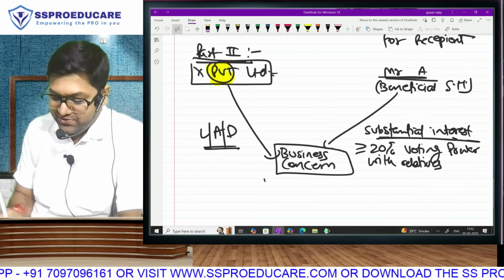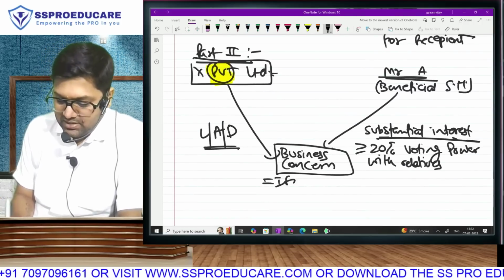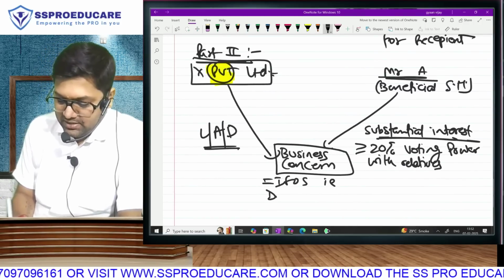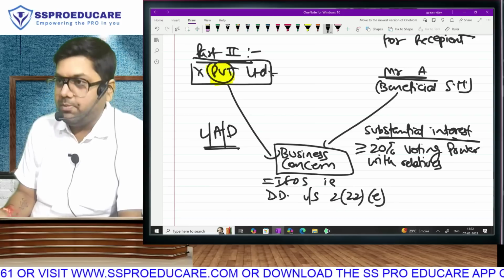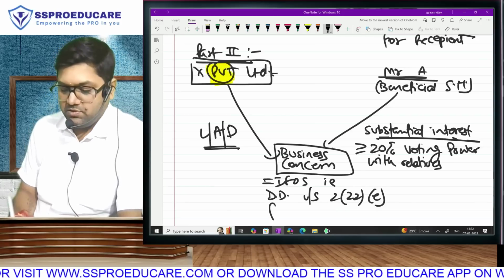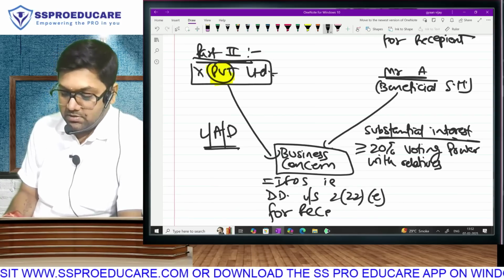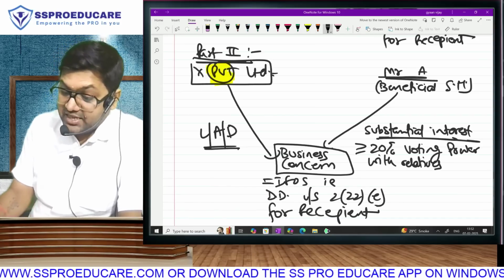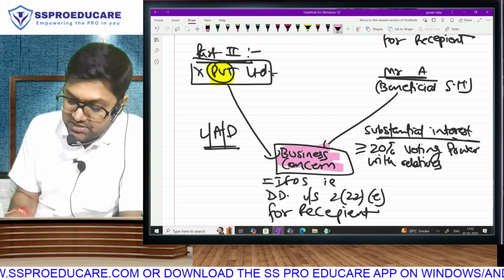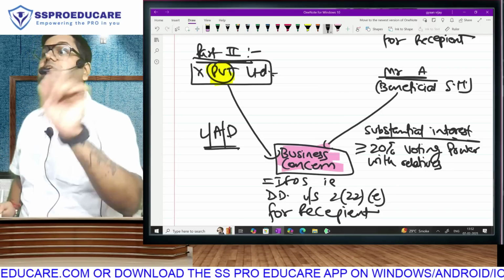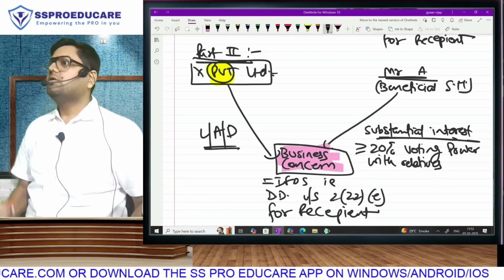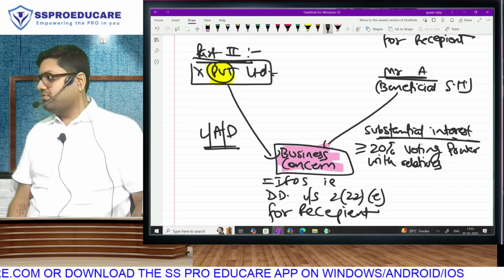No, bro. This is also going to be considered as IFOS, that is deemed dividend under section 222A. Oh, bro, listen. For whom this time? This time the recipient is this business concern. Whoever gets the funds has to pay tax. Case 1, it was the shareholder himself. Case 2, it is the business concern.